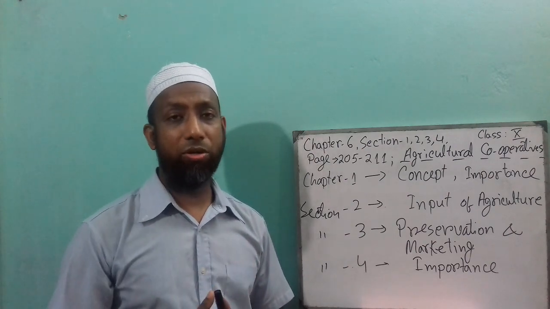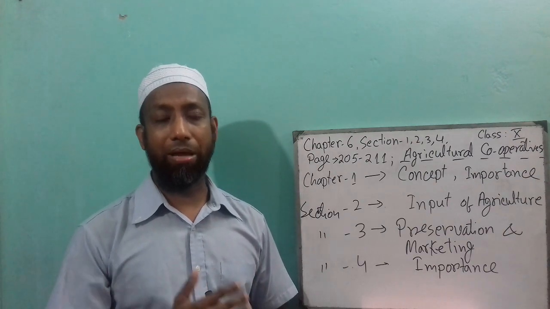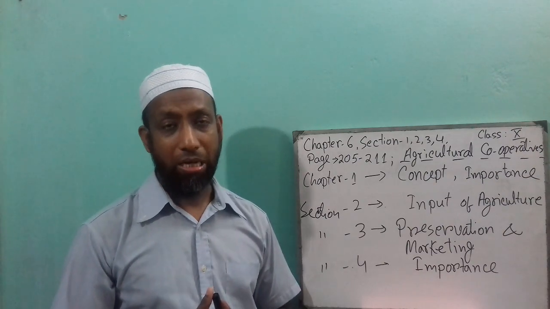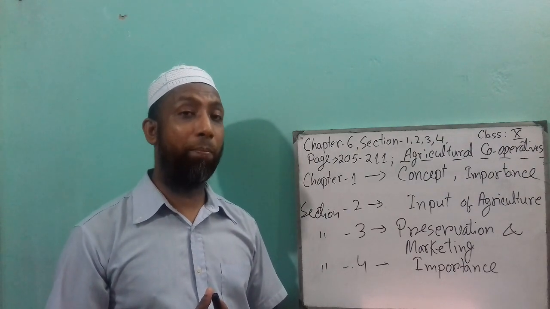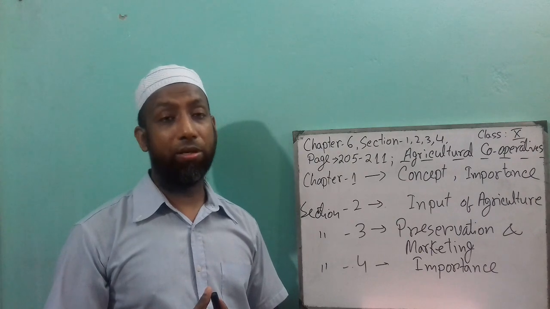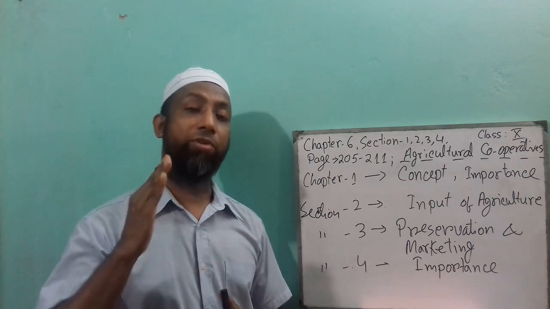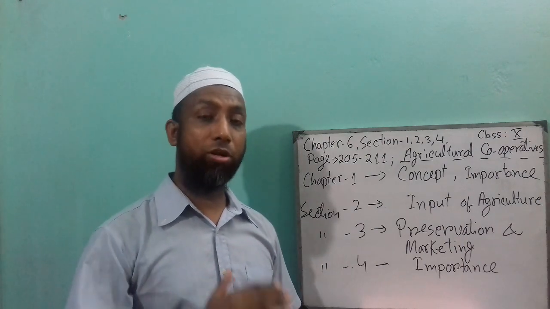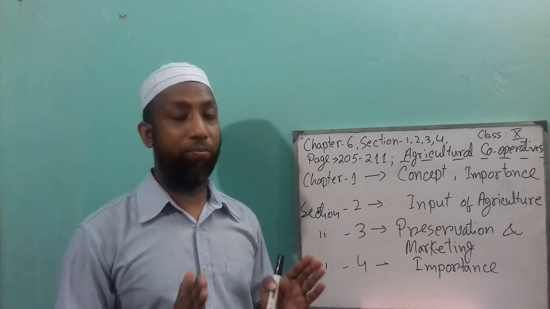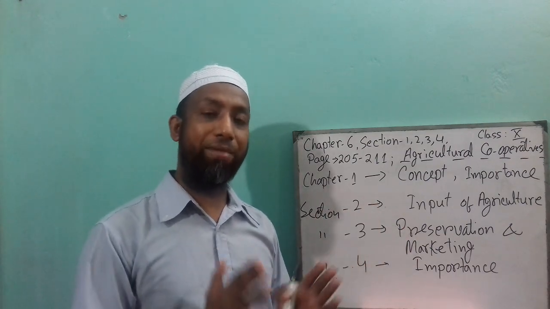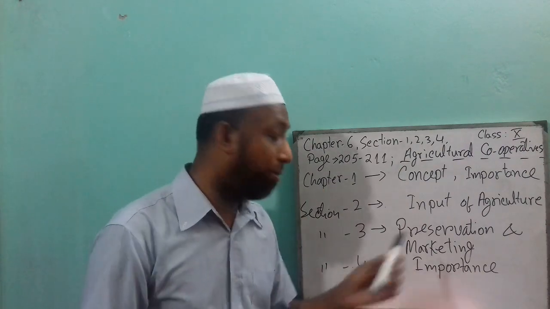Mango. One person, whose name is Rafiq, produced about 10 tons of mango. But if he does not preserve that mango properly, he cannot send it properly to the consumer. If he does not send it to the consumer properly, then he will not get profit from those 10 tons, or 5 tons, whatever mango. So that is why you need to preserve it properly.